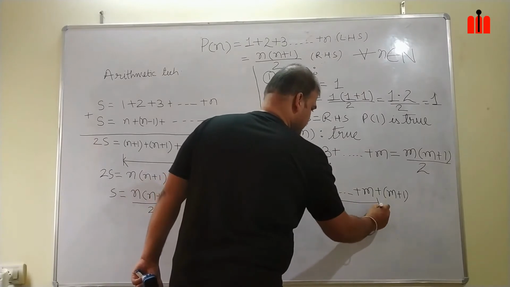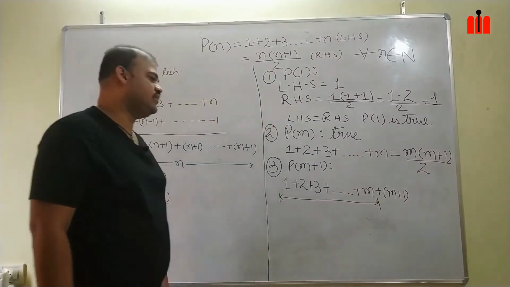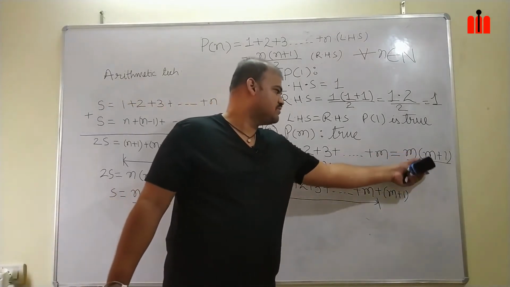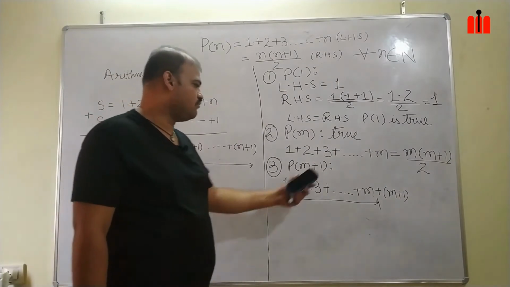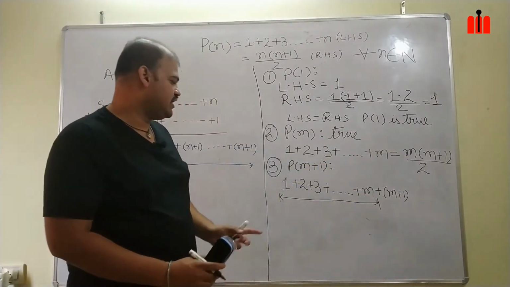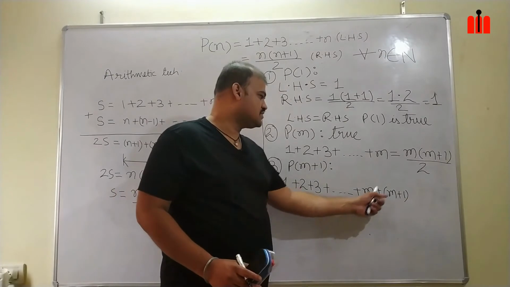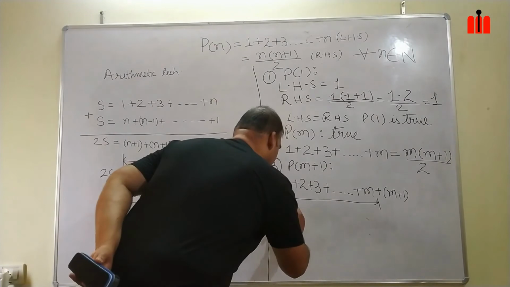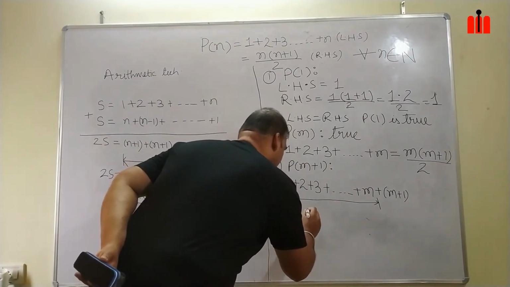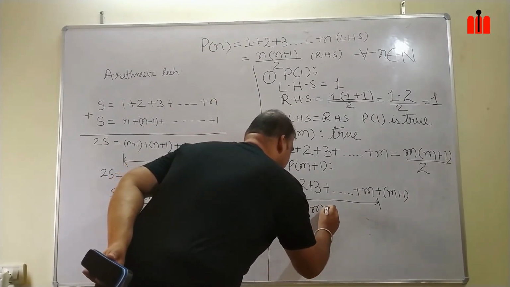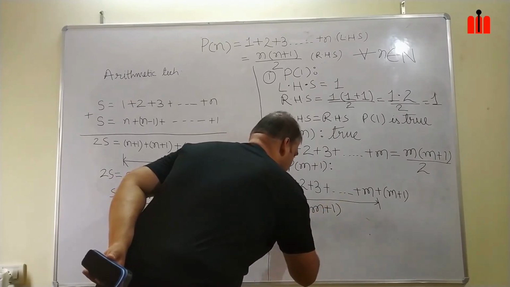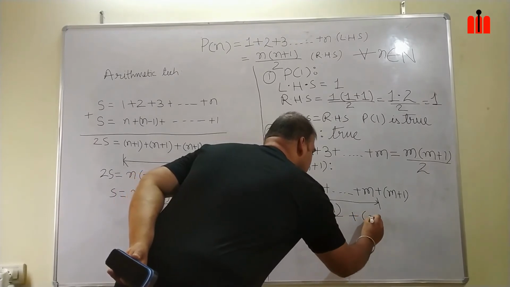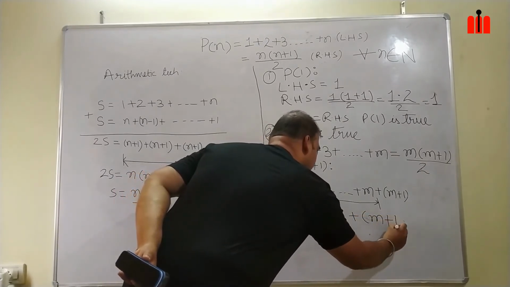These m terms, we had assumed that the sum of these m terms is m plus 1 by 2. From our concrete statement, we can replace the sum of the first m terms by m plus 1 by 2. Let's replace that. Then it will become m plus 1 by 2 plus m plus 1.